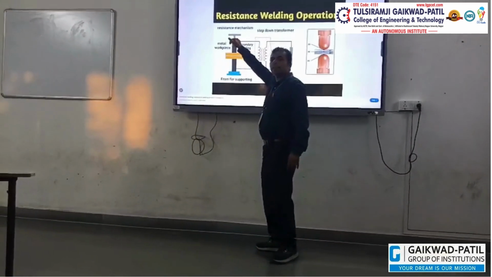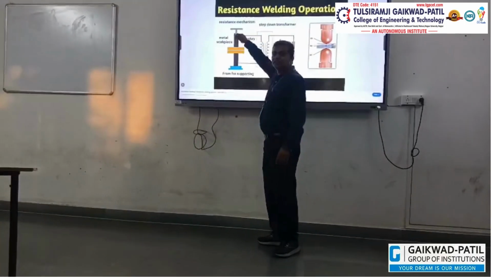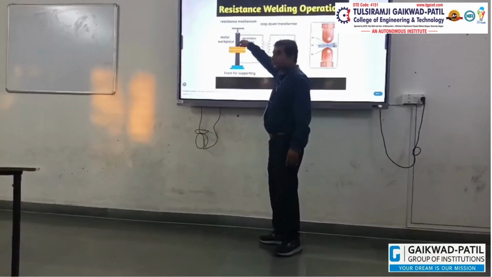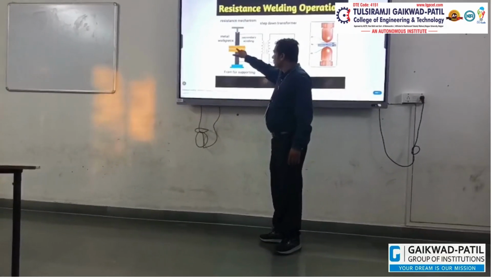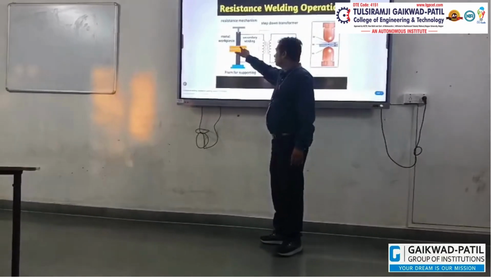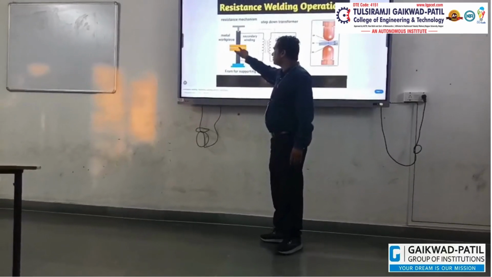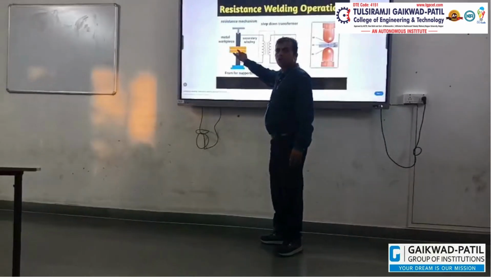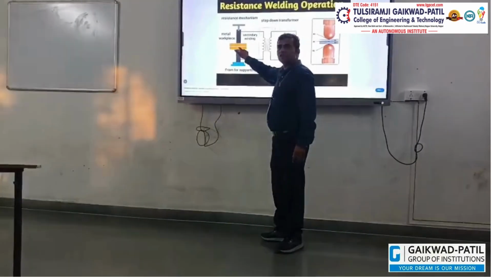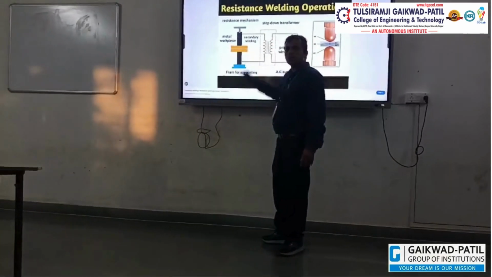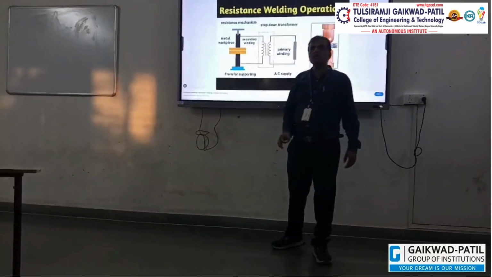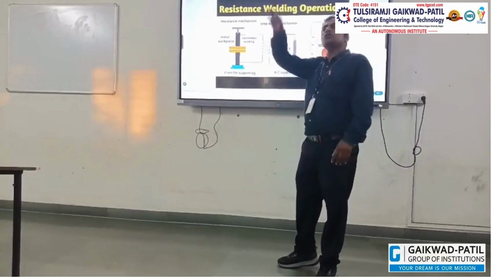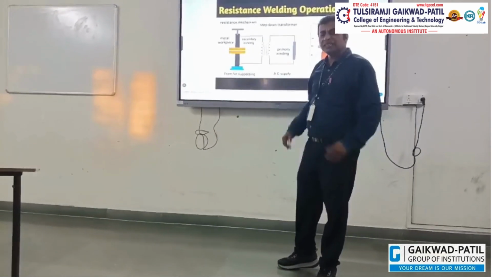hydraulically or pneumatically, pressure is applied over this electrode. So within some seconds, a spot is developed, a weld spot is developed. That weld spot is the output of resistance welding.